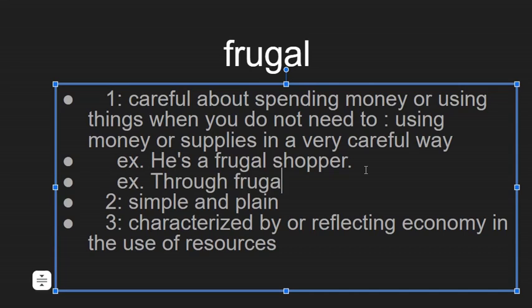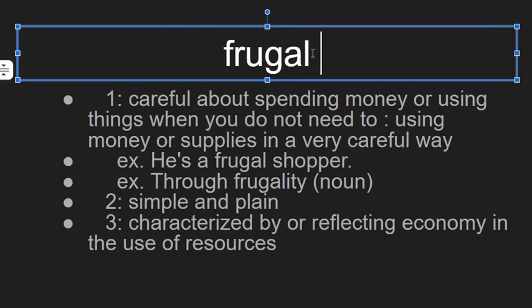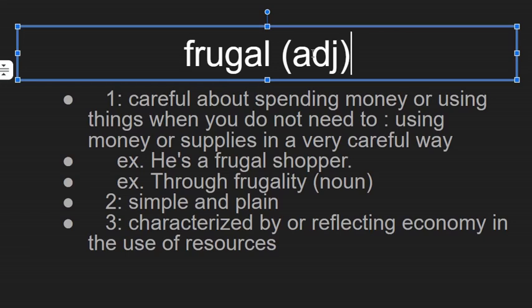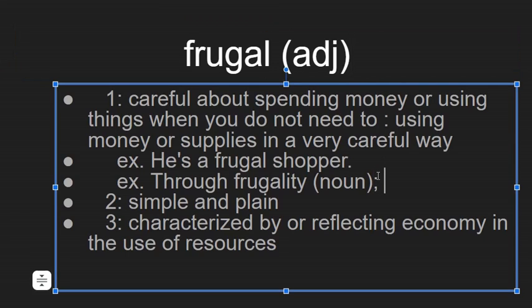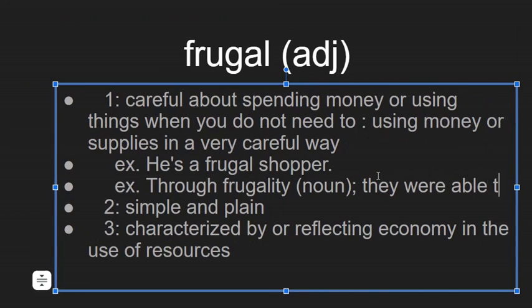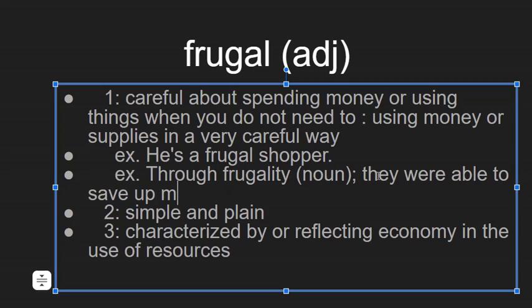Through frugality, this is the noun version of frugal, okay, because frugal is actually an adjective. So through frugality, okay, they were able to save up money for their retirement.